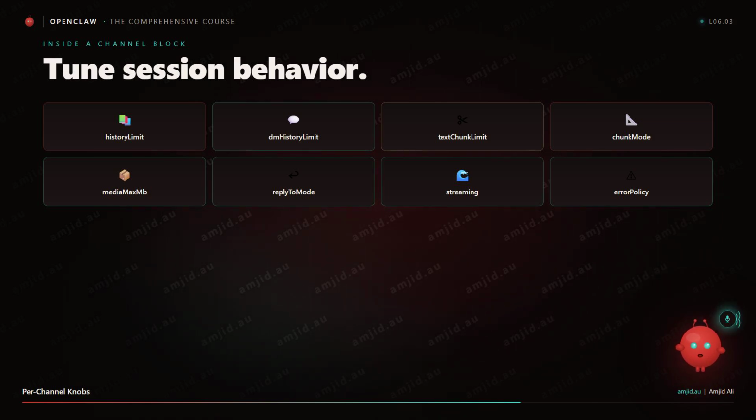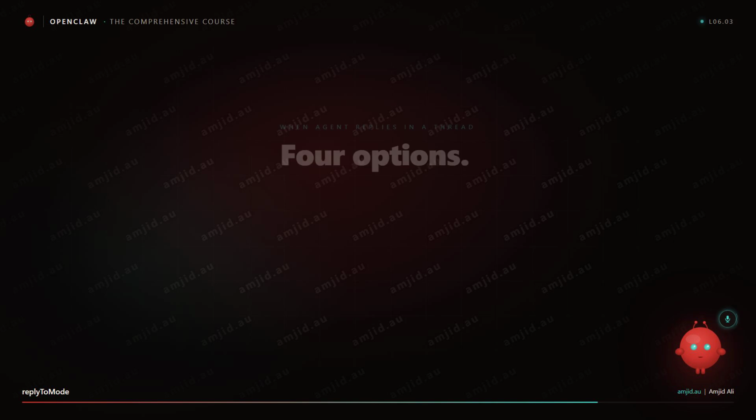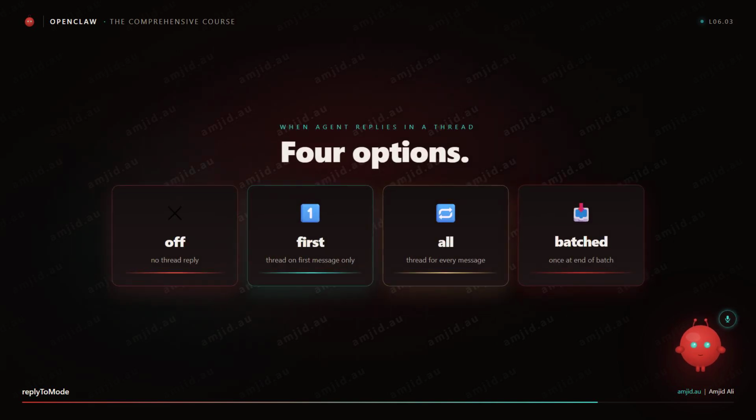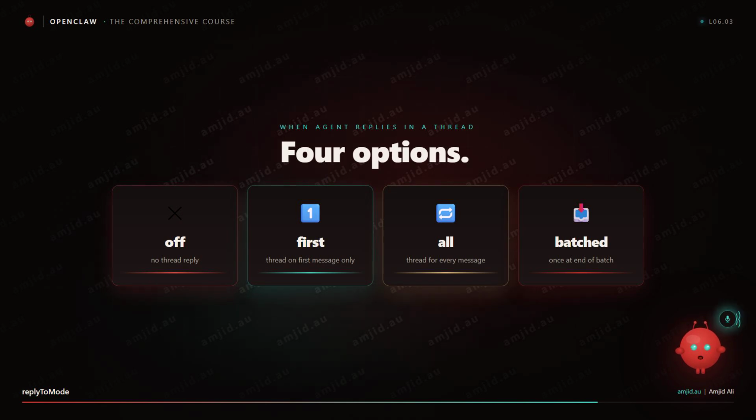replyToMode controls when the agent replies in a thread versus inline. Four options. Off: no thread reply. First: reply in a thread only on the first message. All: reply in a thread for every message. Batched: reply once at the end of a batch.